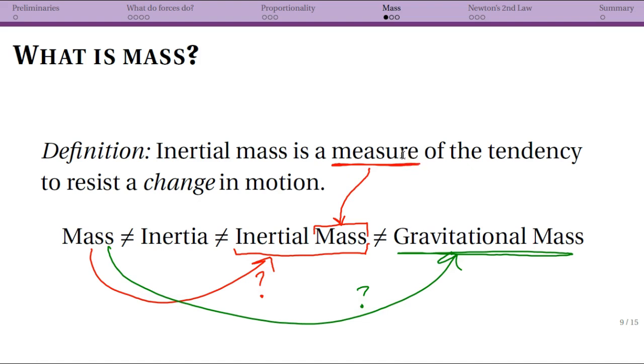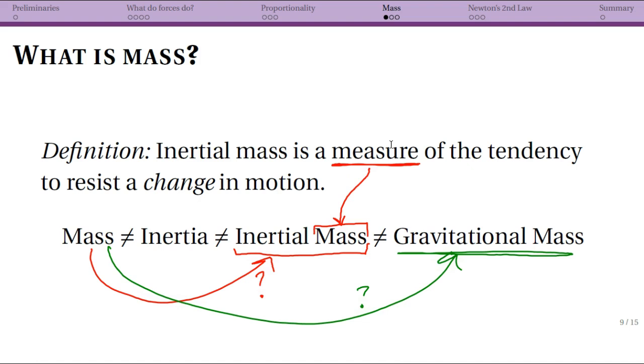So imagine holding a styrofoam ball in one hand and a steel ball in the other. And now you want to shake them back and forth in the horizontal direction. Now it's going to be much harder, much more difficult to shake the steel ball back and forth than it is the styrofoam ball.